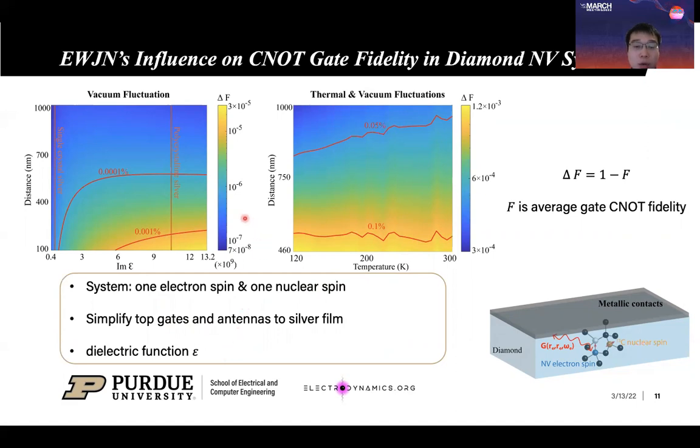So similarly, we show two color maps, and the color represents the CNOT gate fidelity decrease due to evanescent wave Johnson noise. In the left color map, we show the influence from vacuum fluctuations only. We study its dependence on the distance between electron spin qubit and the silver film, and also its dependence on the silver material property, which is represented by imaginary part of permittivity. In the red color map, we present the influence from both thermal and vacuum fluctuations, and we study its spatial and temperature dependence.